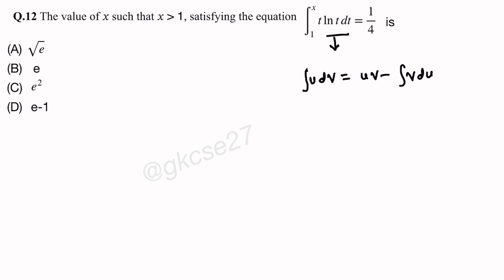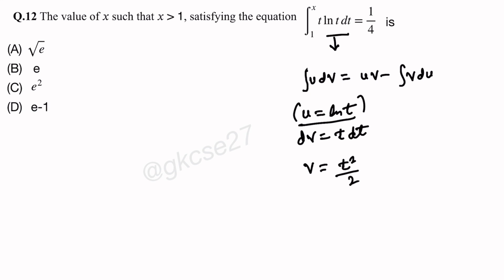Okay, so I will consider one function here as u, the one that is not easy to integrate, that is ln t. So I will take u equal to ln t and dv will be equal to t dt. See, ln t equal to u and dv equal to t dt. So from here v will be, by integration on both sides, t square by 2. So u equal to ln t and v equal to t square by 2.